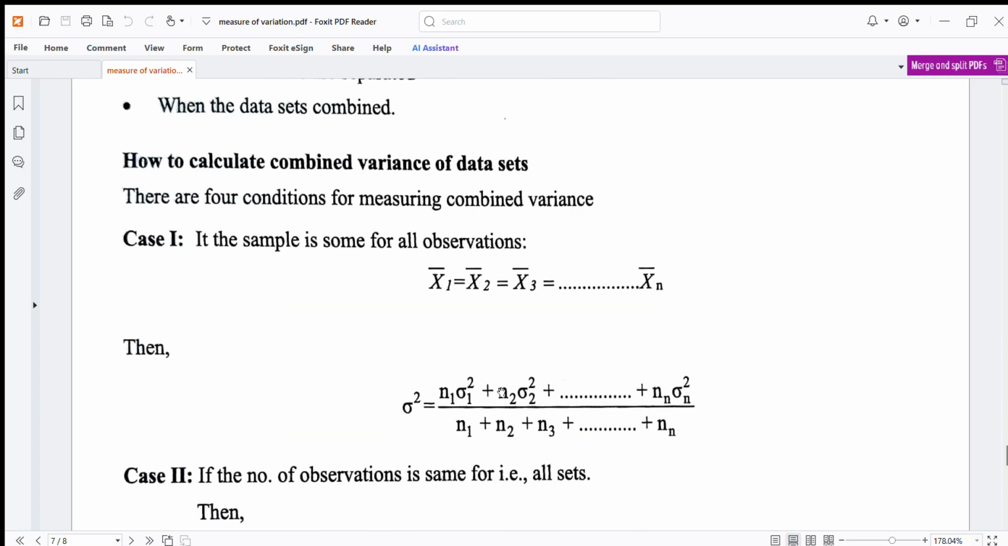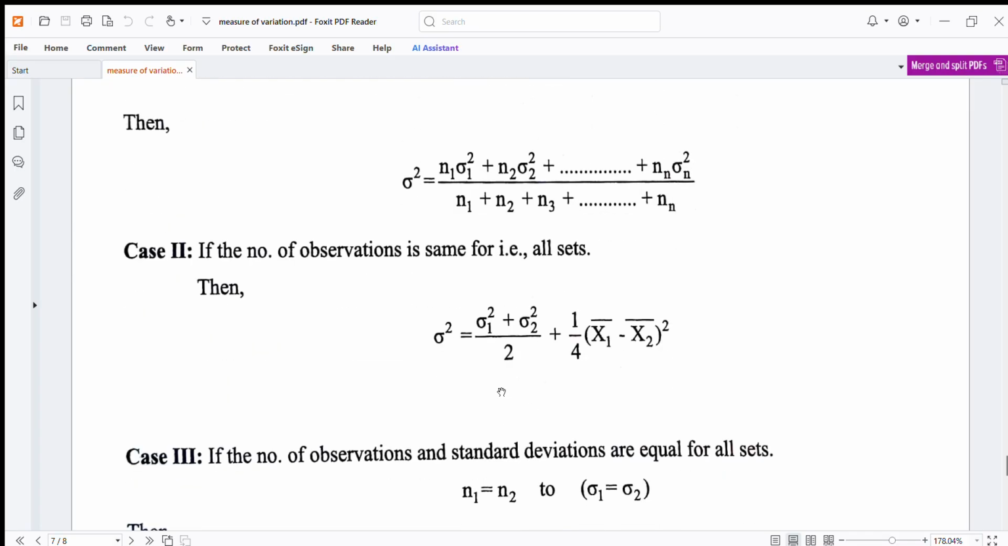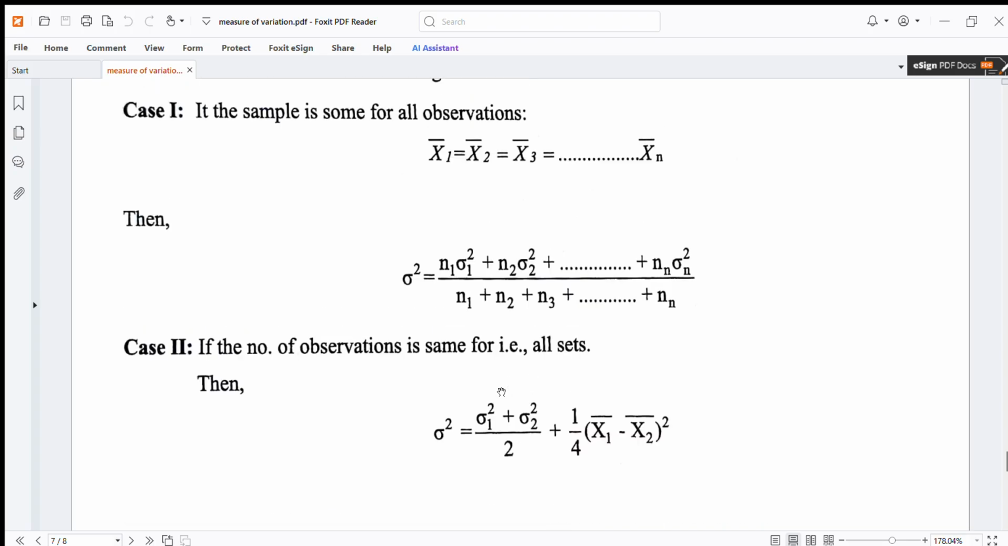How to calculate combined variance of data sets? There are 4 conditions for measuring combined variance. In the first, the sample mean is the same for all observations: x1 bar is equal to x2 bar is equal to x3 bar is equal to xn bar. Then sigma square is equal to N1 sigma 1 square plus N2 sigma 2 square plus Nn sigma n square upon N1 plus N2 plus N3 plus Nn. The number of observations is the same for all sets.